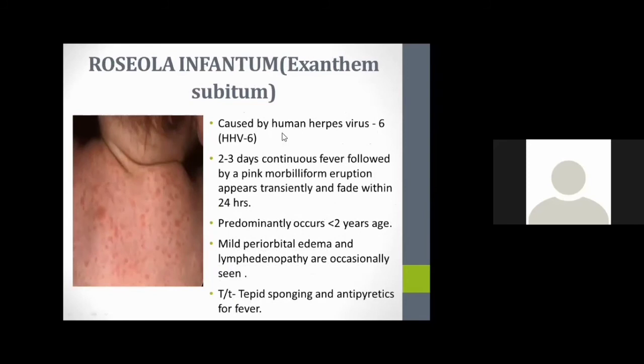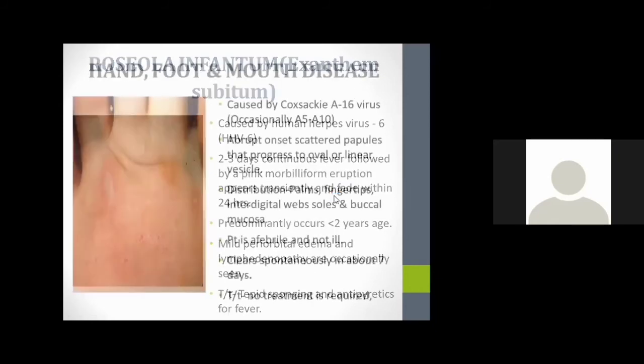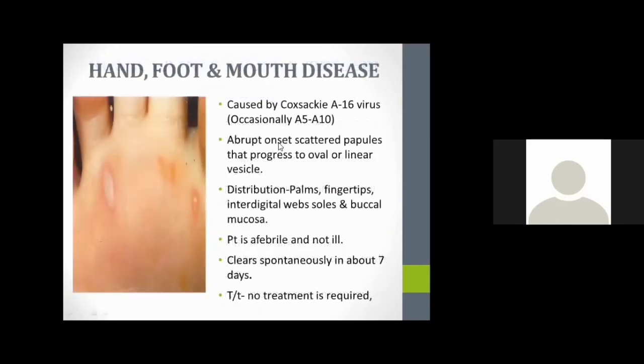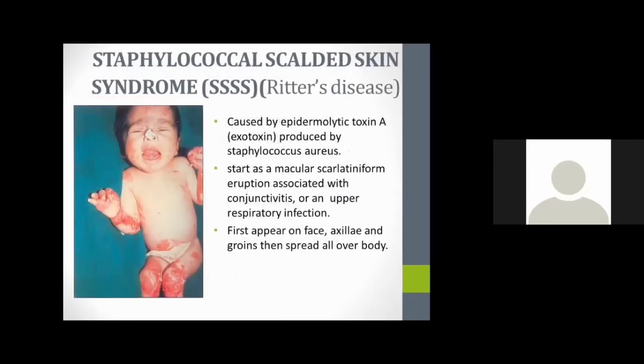Because of human herpes virus 6, there is a condition called roseola. And there is another condition, hand, foot, and mouth disease, mainly caused by the Coxsackie A16 virus. This is common in our clinical practice. Mainly the distribution will be in the palms, fingertips, and interdigital areas; compared to the trunk, the distribution is over the extremities. It is mainly present in school-going children, so we should advise proper hygiene for this condition.